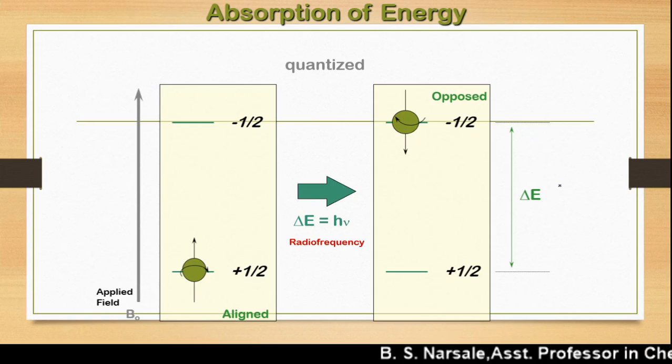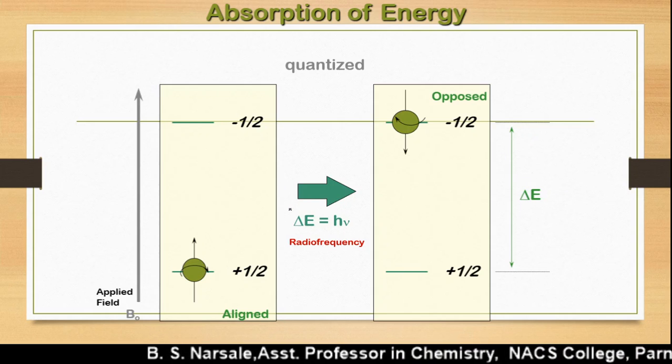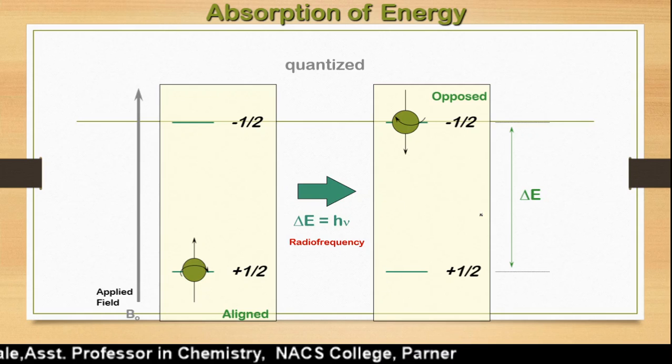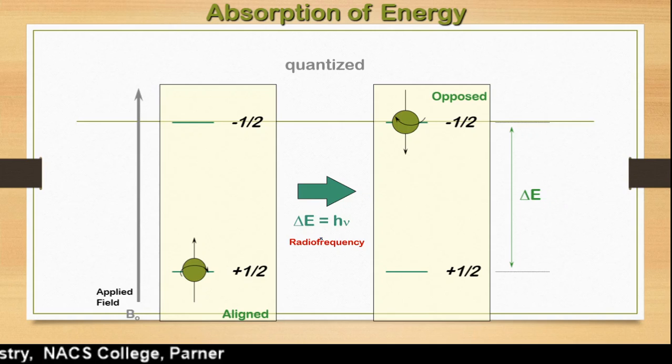Then h mu amount of energy will be applied here. As the h mu amount of energy is applied, we are going to calculate how much magnetic field we need to apply to change the spin state of the nuclei.